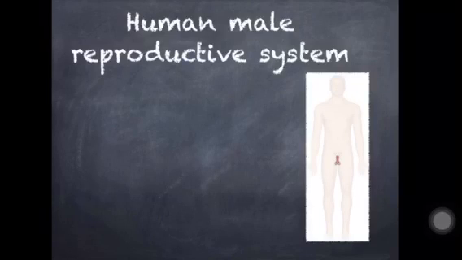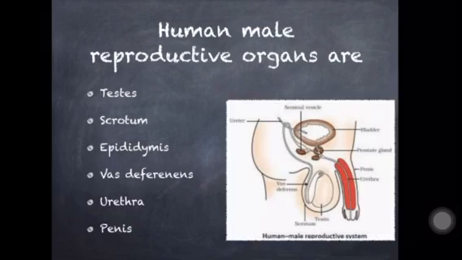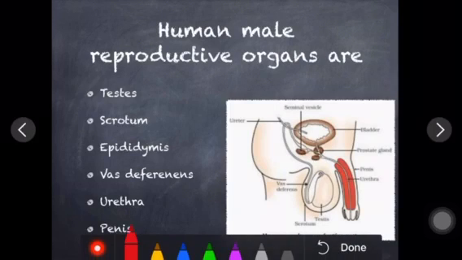So let us start. The topic of the human reproduction chapter is the human male reproductive system. In this we'll discuss the reproductive organs of the male. They are testes, scrotum. Testes is a pair. It is present in pair, so we are calling them testes. Testes is plural, and in singular we'll say testis. The i will be there instead of e. Another is scrotum, then epididymis, then vasa deferens, urethra, and penis.